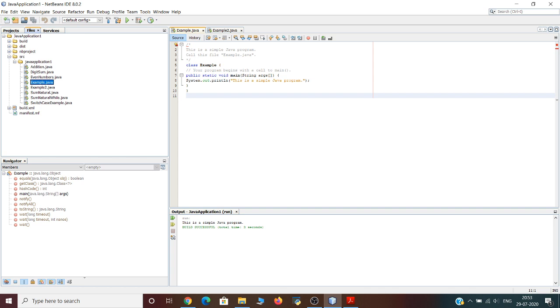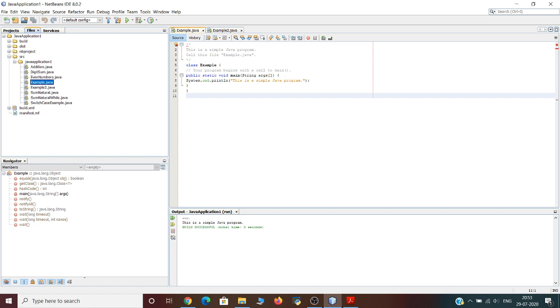This is necessary since main is called by the Java virtual machine before any objects are made. The keyword void simply tells the compiler that main does not return a value. As you will see, methods may also return values. If all this seems a bit confusing, don't worry, all of these concepts will be discussed later on.